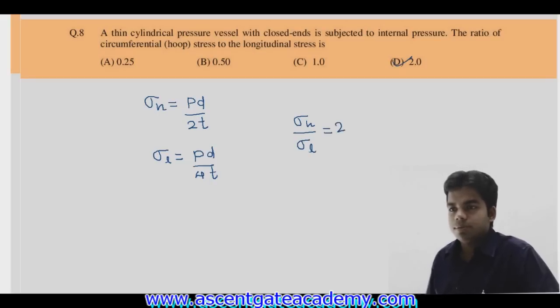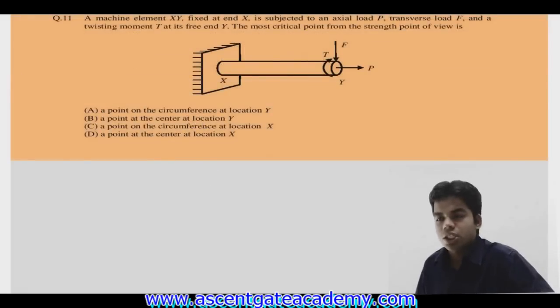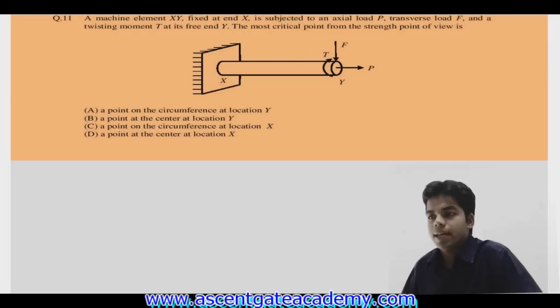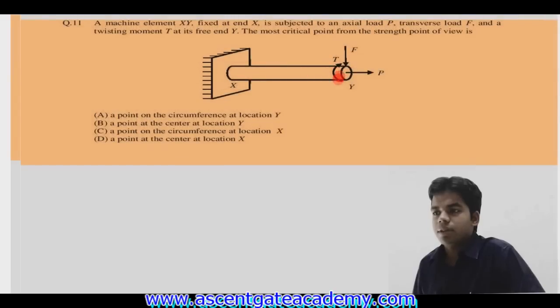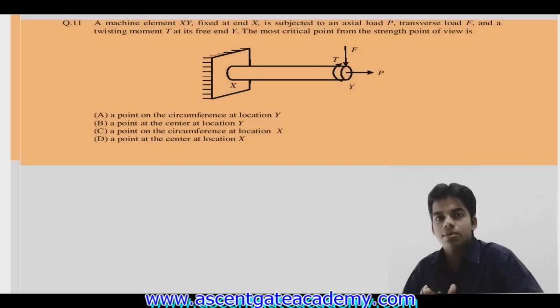Next, question number 11. A machine element XY fixed at end X is subjected to an axial load P, transverse load F, and a twisting moment T at its free end Y. The most critical point from strength point of view is? Okay, so we have this element. Just look at this element carefully. It has a bending force F, an axial force P, and a twisting moment T. Now we have to determine the most critical section from the strength point of view.